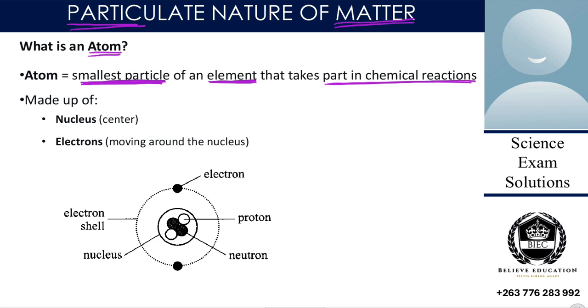So when a reaction occurs, we are saying it is our atoms that are participating in that reaction. For example, sodium hydroxide meeting hydrochloric acid in a reaction. That reaction of those two chemicals happens because of the atoms, because the atoms are the ones that are participating in the reaction. So for the reaction to happen, an atom is the one that is making that possible.